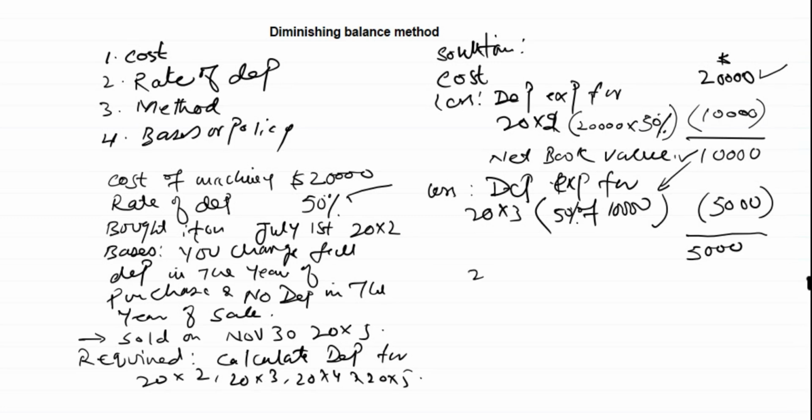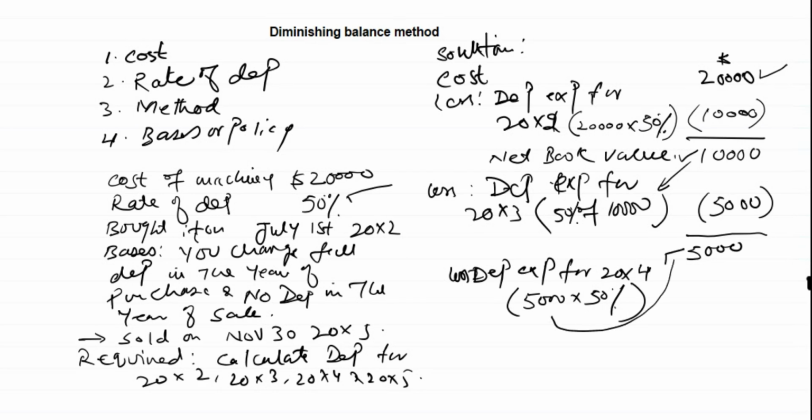Now in year 20x4, less depreciation expense for 20x4, how much is that? We will apply this percentage, 50%, on 5,000. Which 5,000? This 5,000. So what is the answer? The answer is $2,500, 50% of 5,000. So the remaining value is 2,500. Again, this is called net book value.